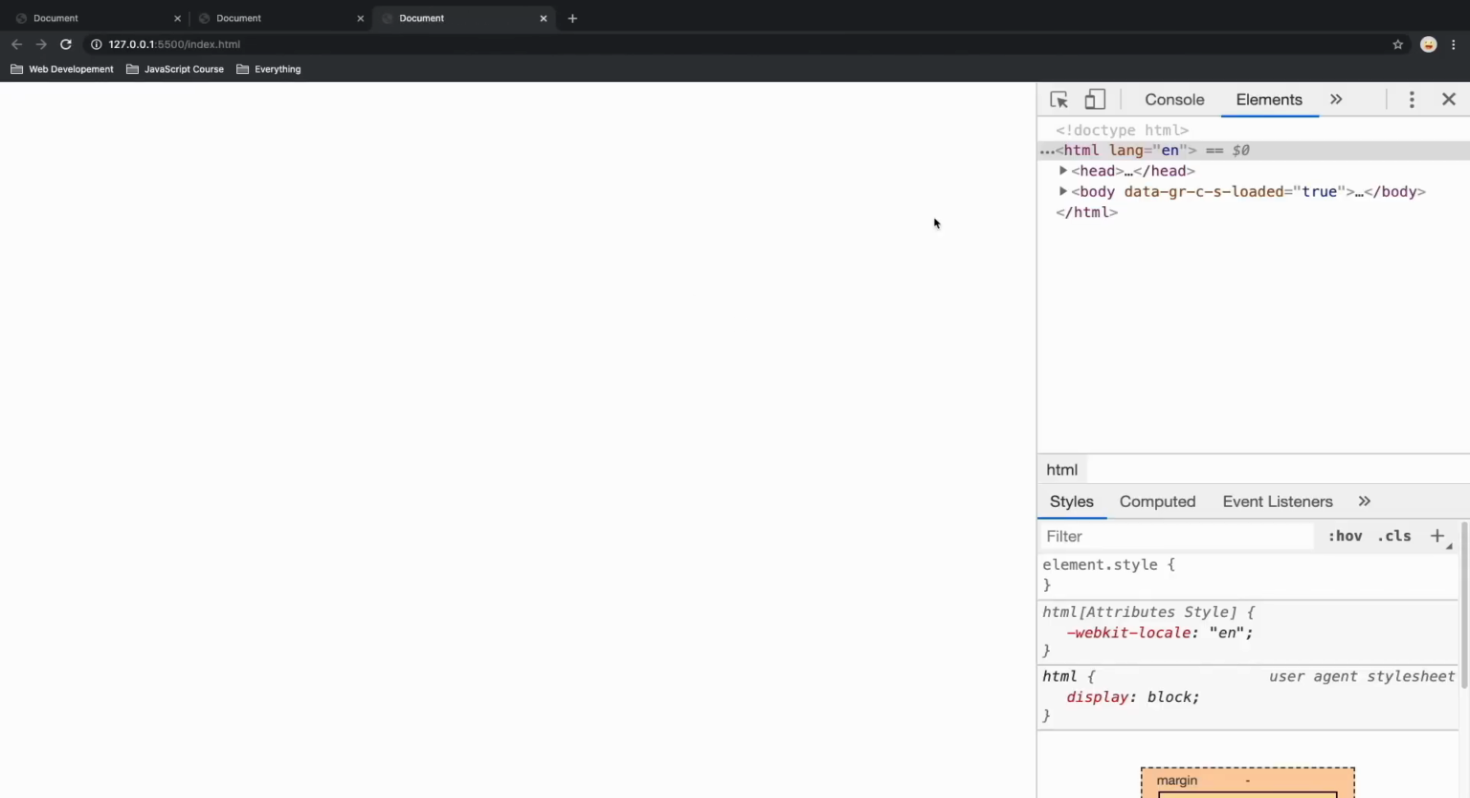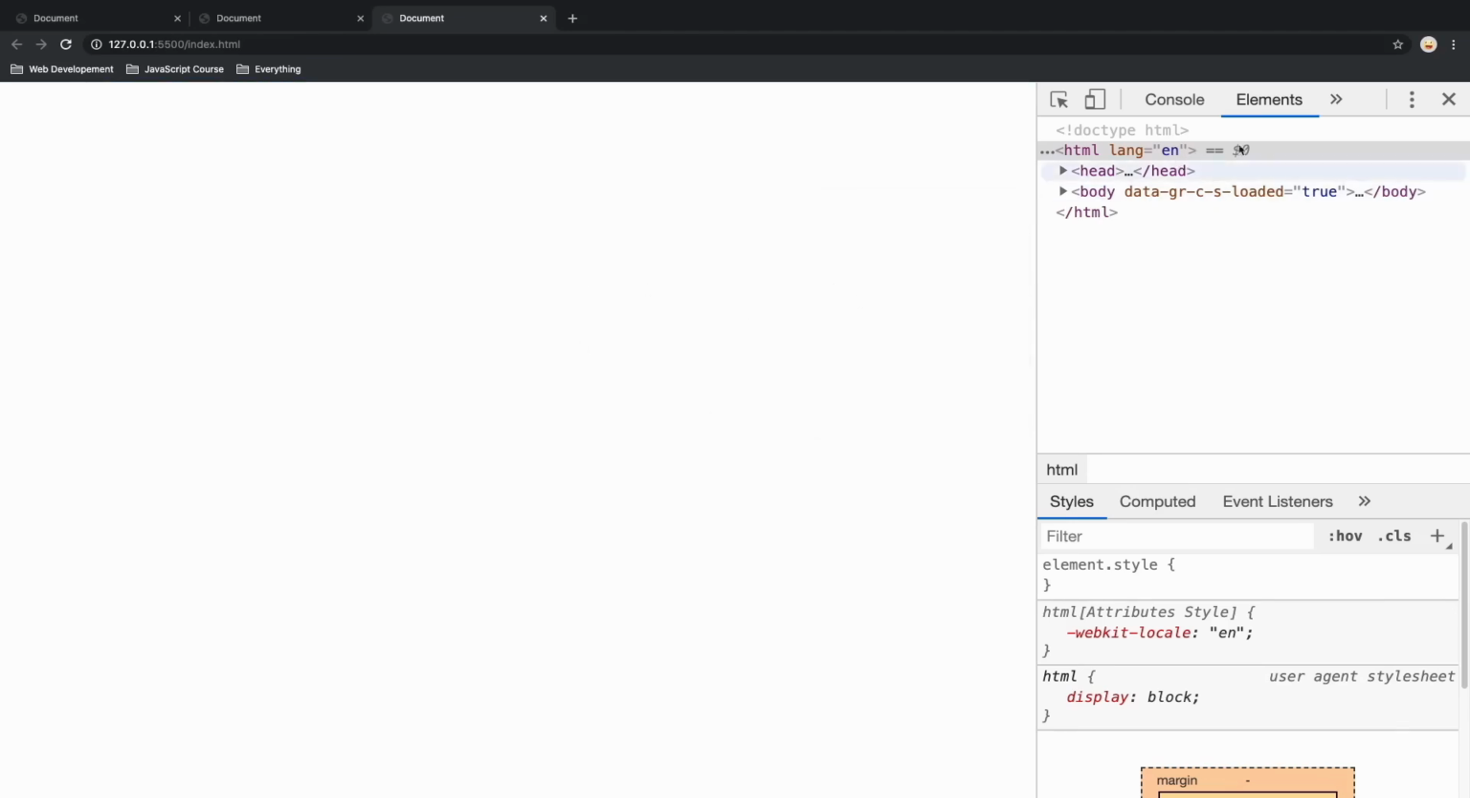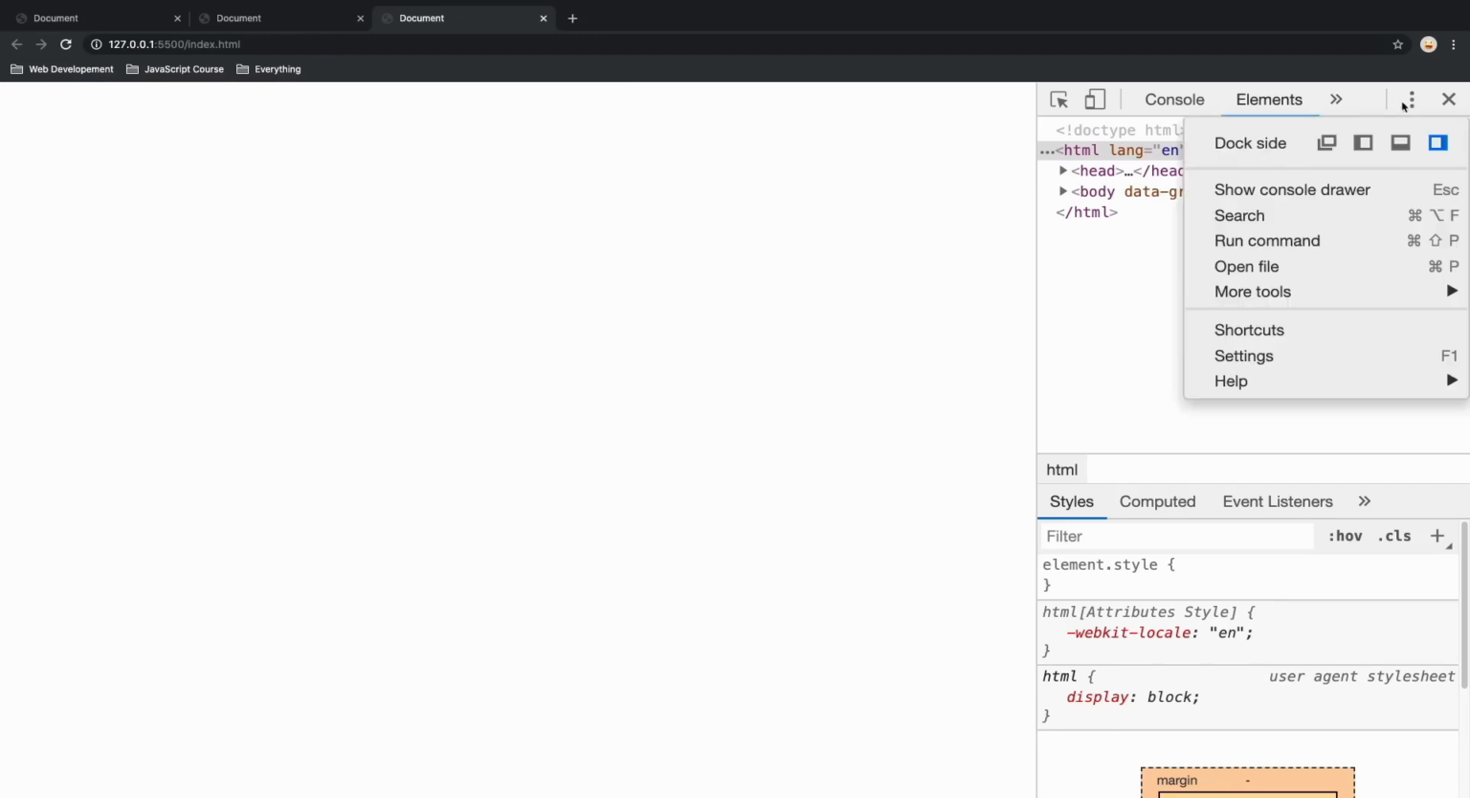So, how can we open the console and the code editor side by side? First, open the console by right-clicking and then clicking Inspect. On the top right, you're going to see three dots right there. I hope you can see them on the screen. And there you can find the dock side. You're going to choose the first option, undock into separate window.